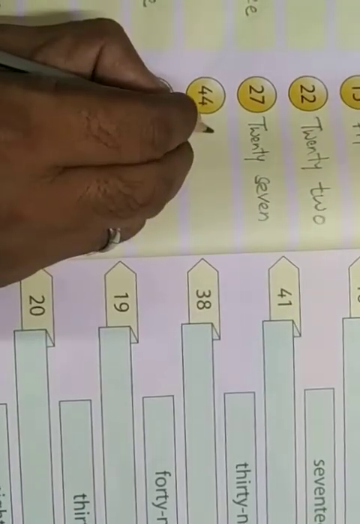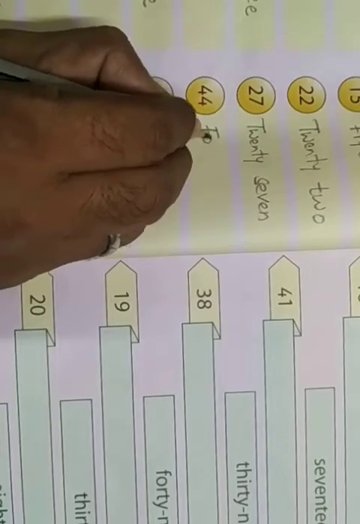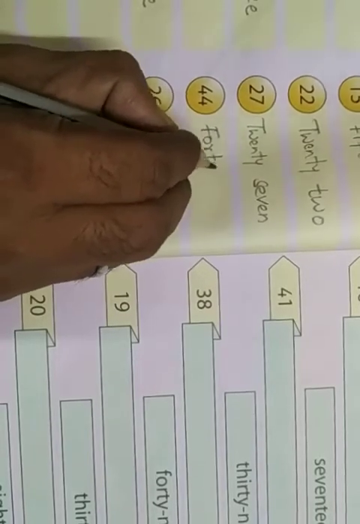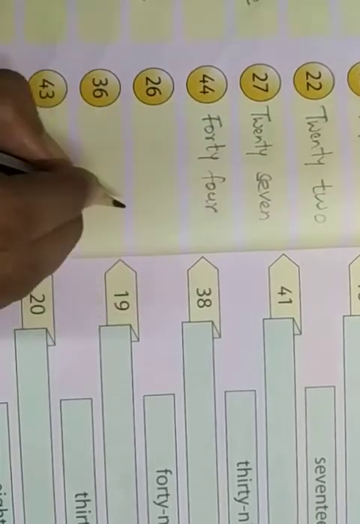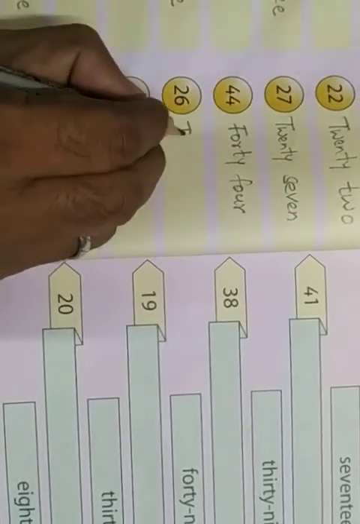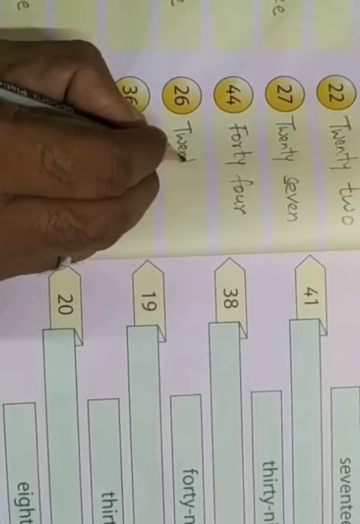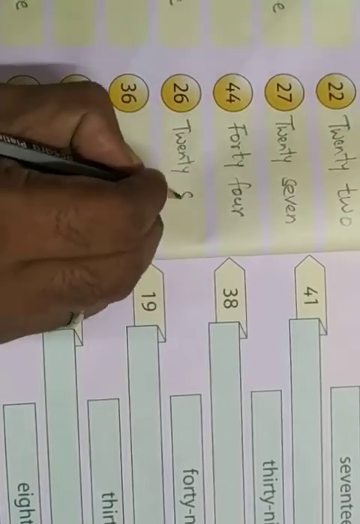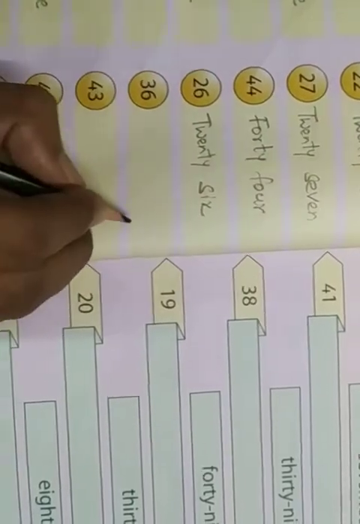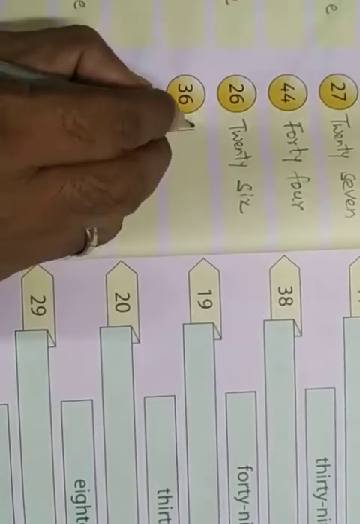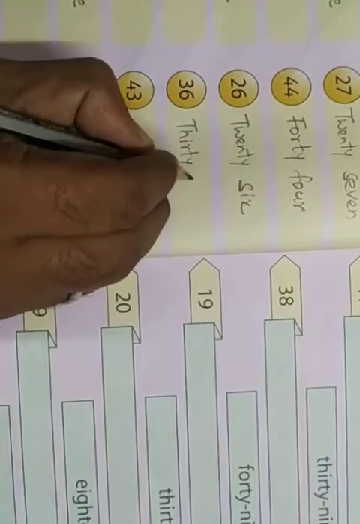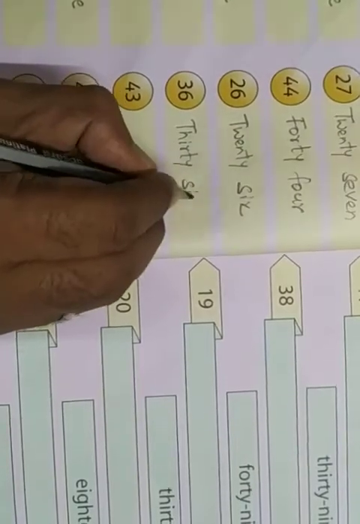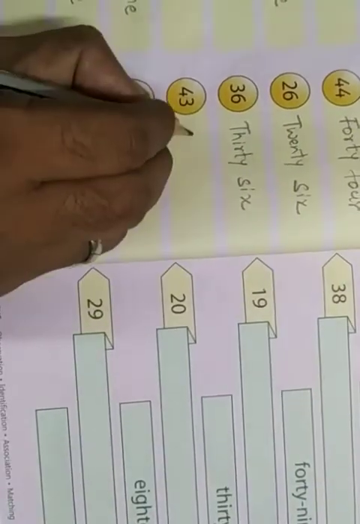S-E-V-E-N, 7. Right? 44. What is the spelling of 40? F-O-R-T-Y. F-O-R-T-Y. 44. F-O-U-R, 4. 44. 20. 26. 26. 30. 36. 43.